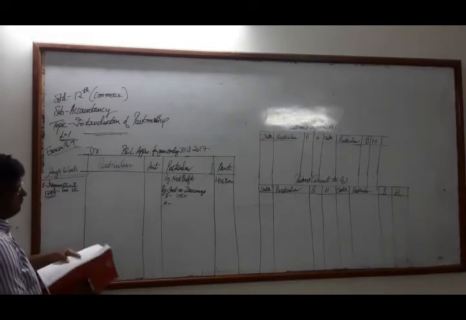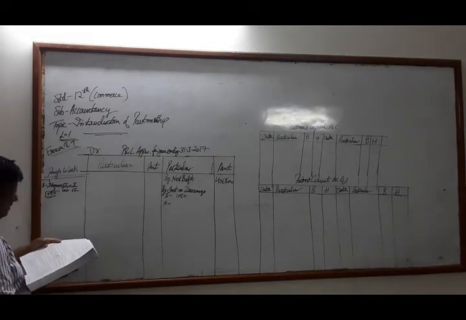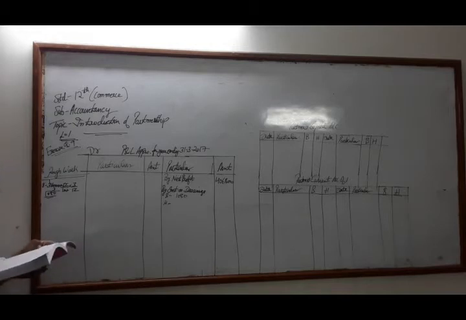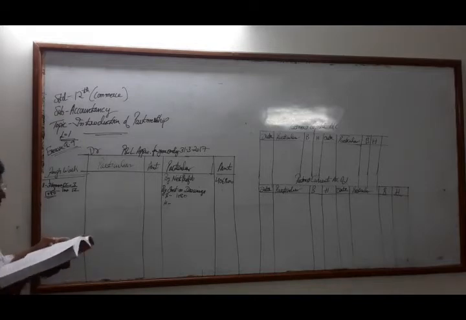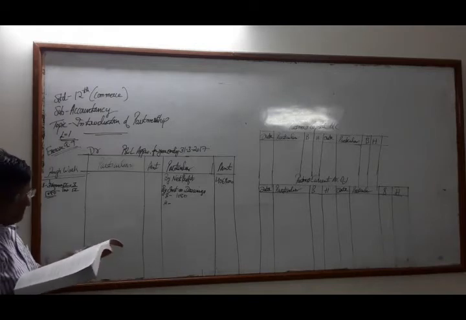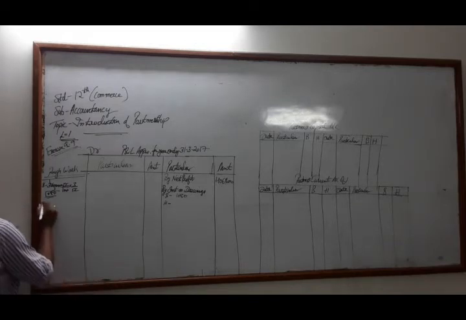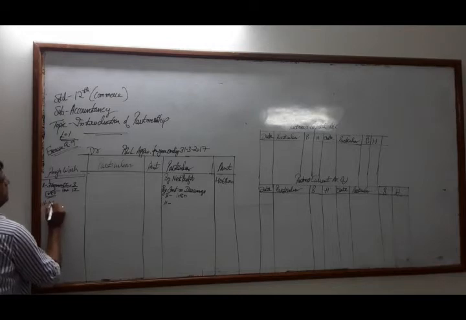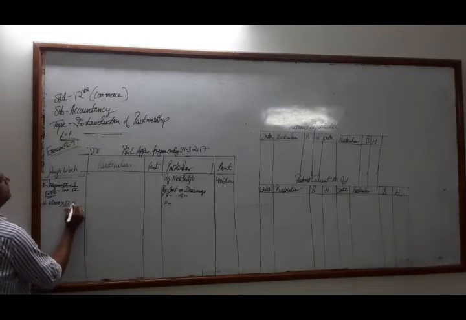And the next one is Hiral. Hiral has withdrawn 48,000 on 1/1/2017, which means January, February, March, 3 months. So 48,000 for 3 months. For Hiral it will be 48,000 at 12% interest on drawings for 3 months.